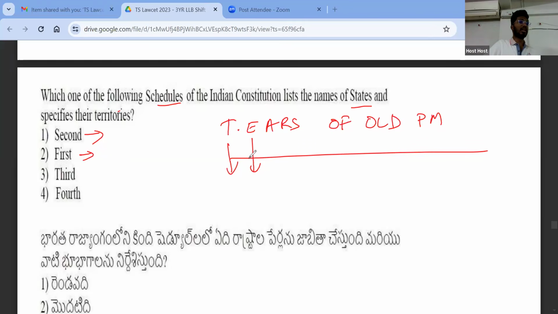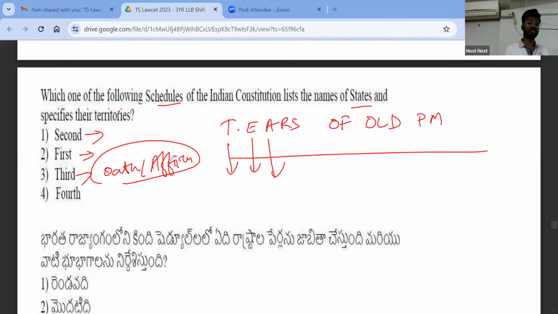Privileges are some special powers which are given to you. When I was talking about fundamental rights, I told you that no civil or criminal proceedings can be initiated against president or governor. That is a privilege which they are having. Then third schedule talks about forms of oath or affirmation, which means that whenever you are entering into any constitutional office, you have to subscribe to an oath. You have to say that I am so and so, I will bear true faith and allegiance to the Constitution of India. There is an oath for every office separately. They are mentioned in third schedule. What is fourth schedule? Fourth schedule is representation of states in Rajya Sabha. How many seats are given for each state in Rajya Sabha? That is mentioned in fourth schedule.